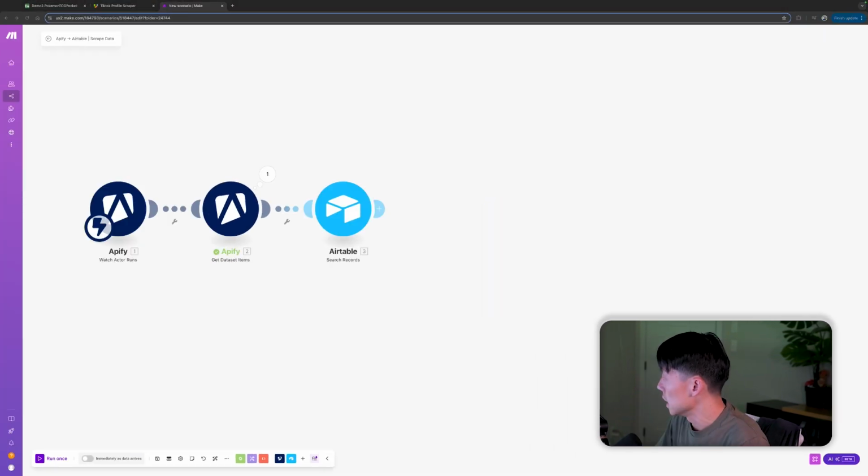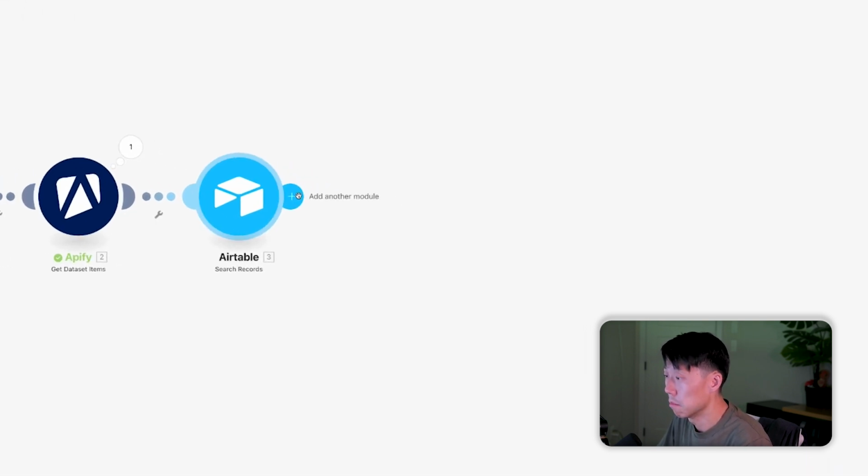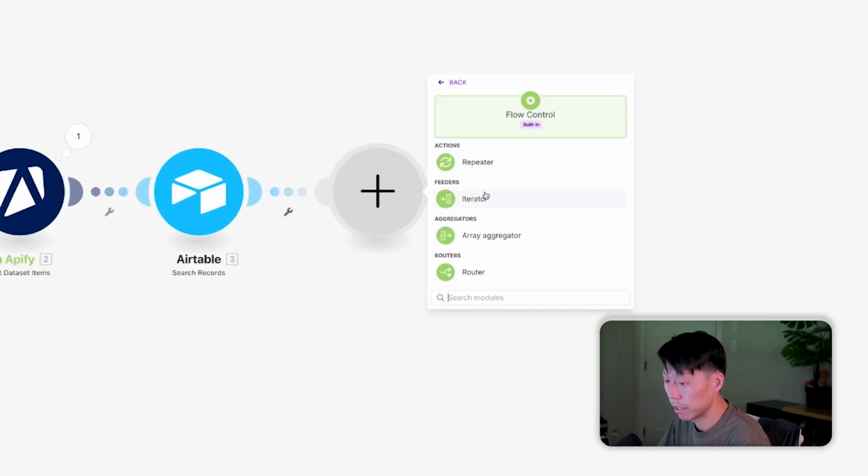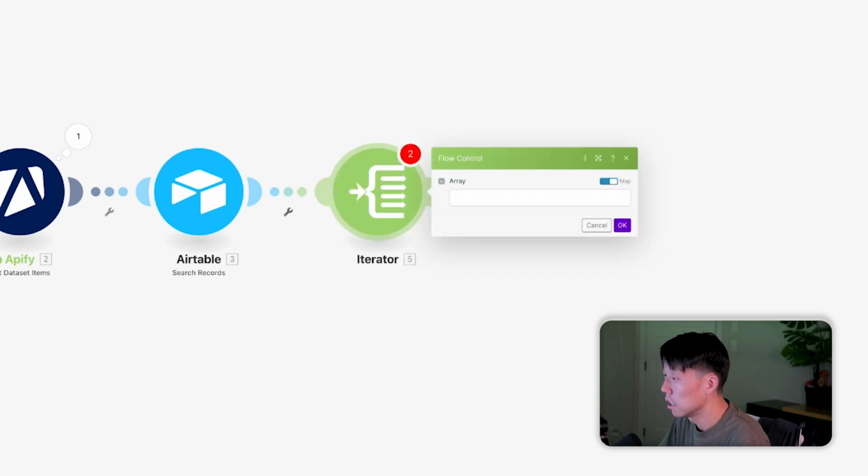Okay. The next step now is to go ahead and grab the subtitle files. And this is going to be done with an iterator, because a user might have multiple videos. And in our case, we're restricting ourselves to two videos at a time for this demo. So I'm going to add a module here. I'm going to do flow control, iterator. You can always grab iterator here on this bottom shortcut, but the flow is so ingrained in my mind just to do it manually here.